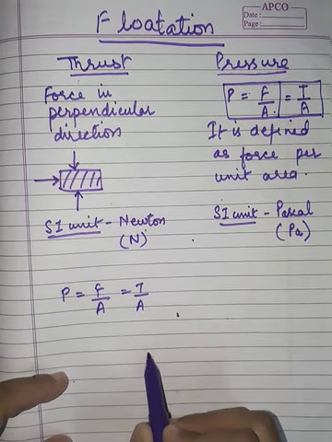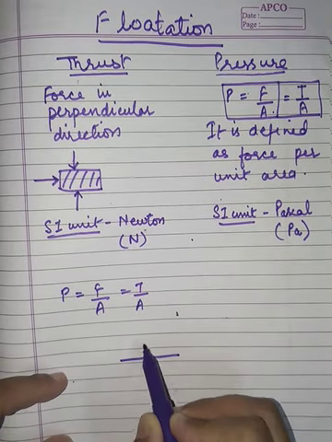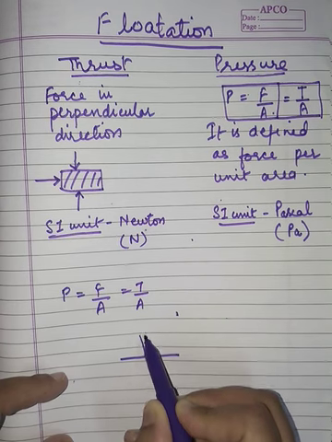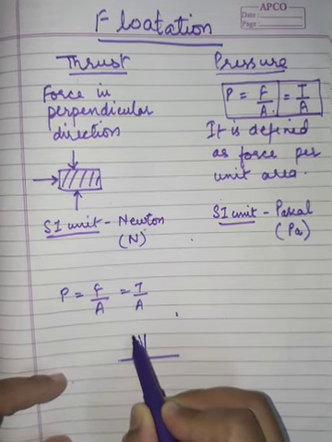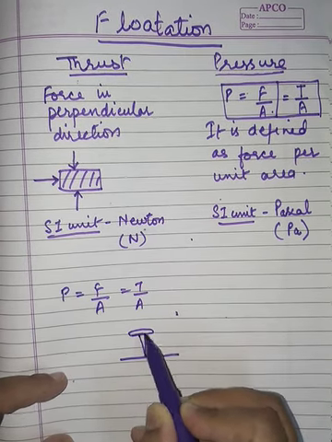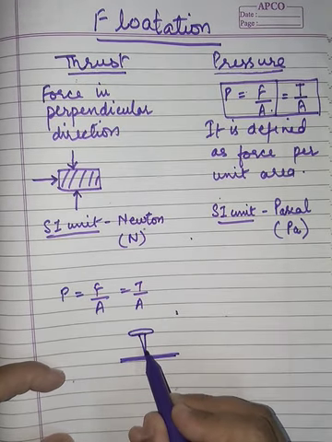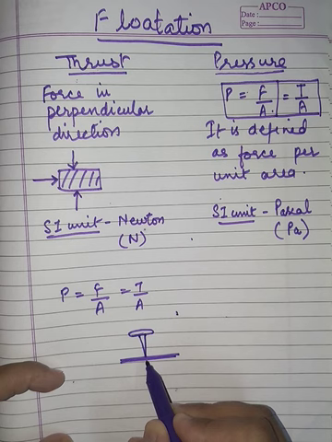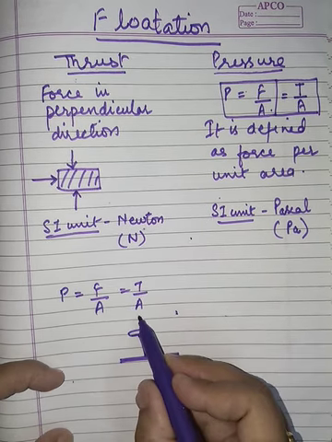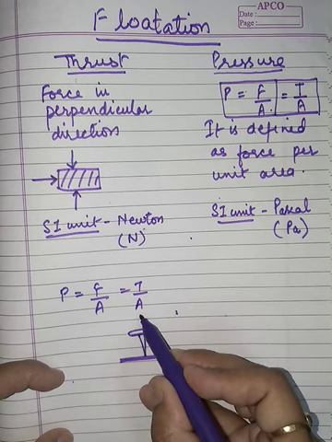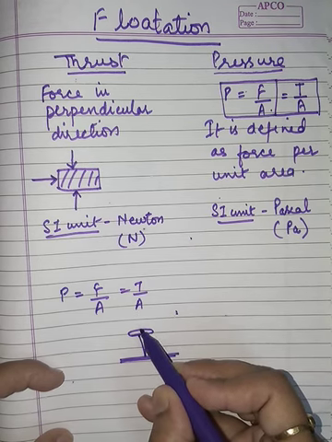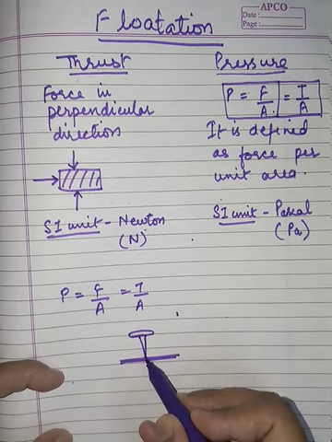I am just repeating that example of a pin, or a thumb pin or drawing pin or an awl pin or a nail. If this is the surface into which we have to push the nail, how do we apply force? We will apply force in this direction with the hammer or our thumb. So this will be your perpendicular direction.